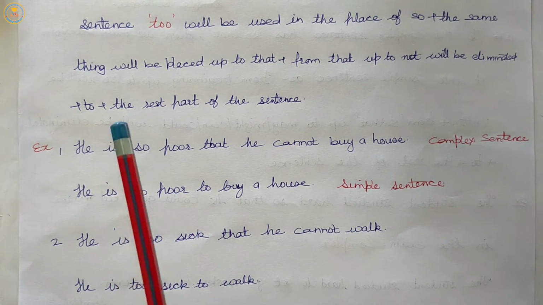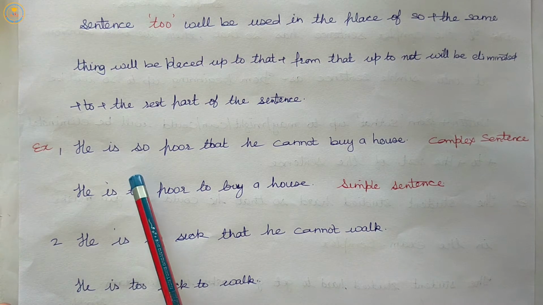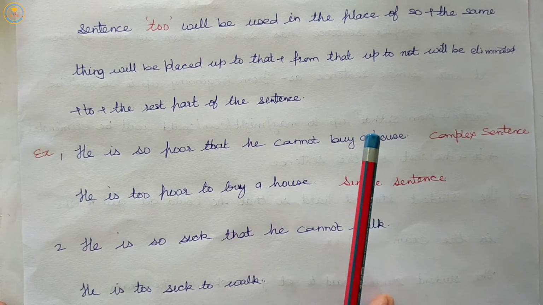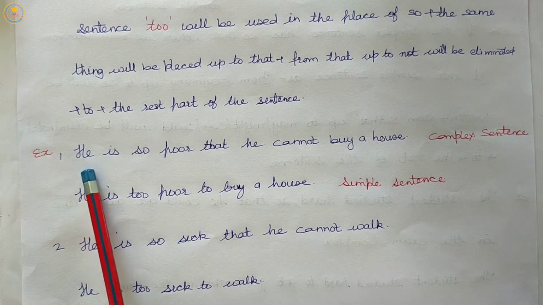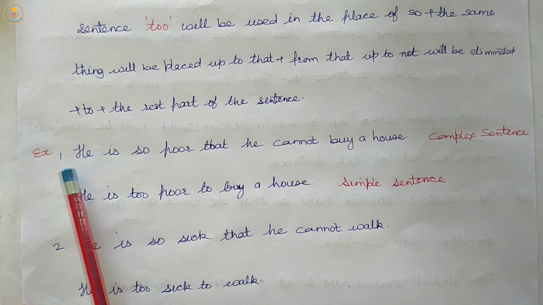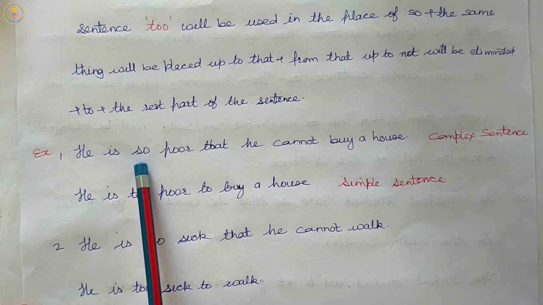The simple thing is, we will write the sentence he is, or the sentence from the beginning up to so.